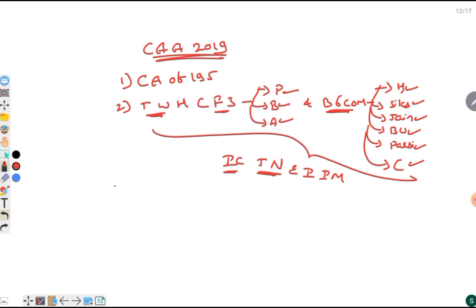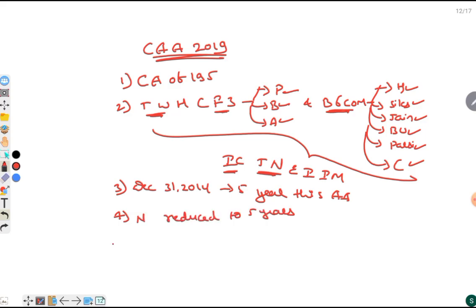And the cutoff date for this was December 31, 2014. That is 5 years before this Amendment Act. And the naturalization reduced to 5 years. And these people to be religiously persecuted residents.